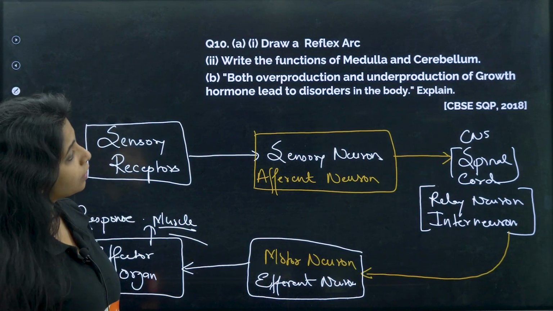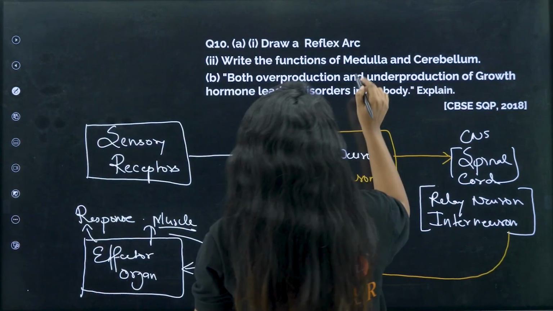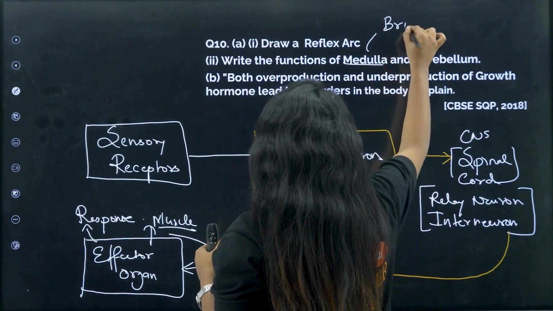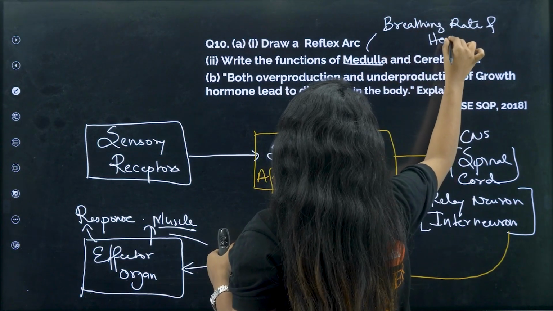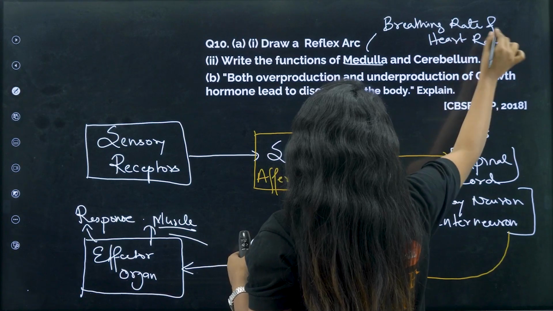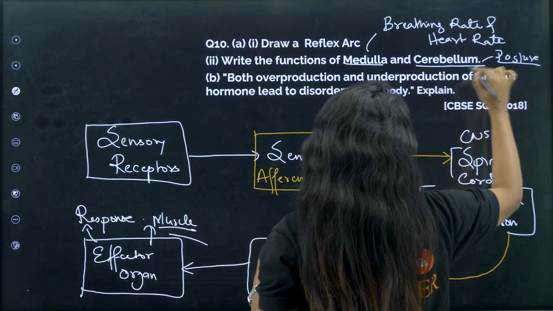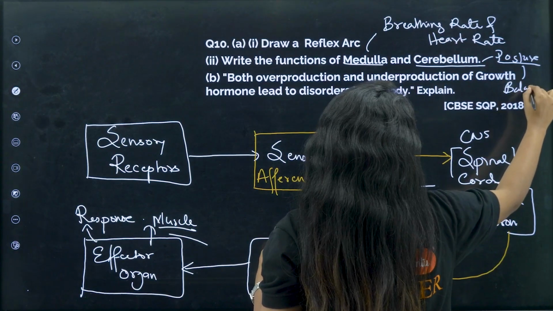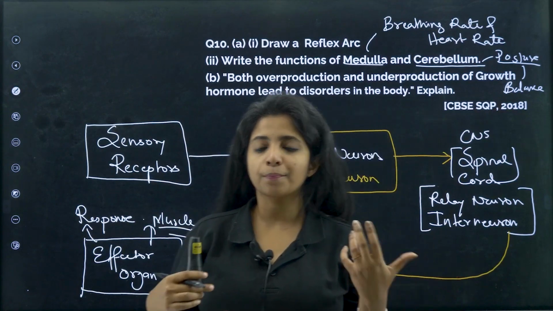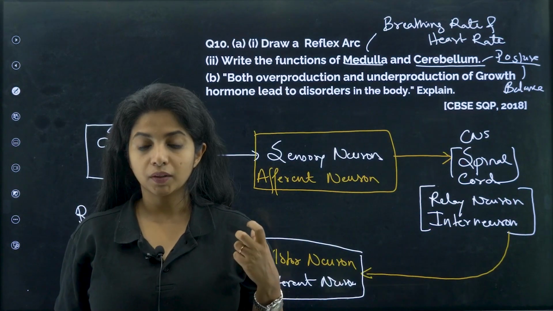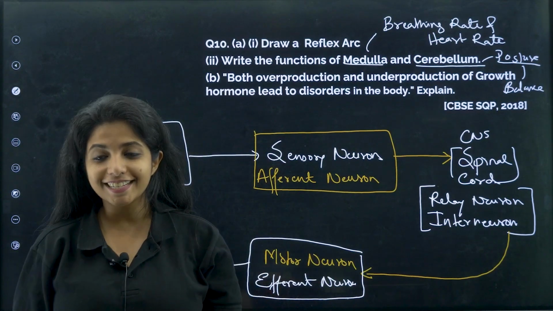Okay. Now write the functions of medulla and cerebellum. You already got the answer. Medulla basically controls the breathing rate and the heart rate, everything. Cerebellum is there for posture, for balance. I'll tell you one interesting thing. The people who drink, if you have seen my lecture, you might be already knowing, in them the cerebellum is affected, which is why they are not able to maintain posture. They move like this. Okay, so that is the thing.